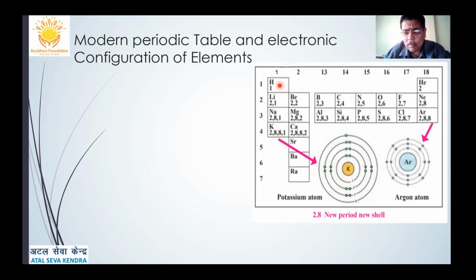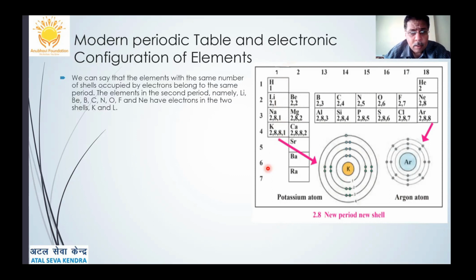Hydrogen's atomic number itself is 1, so it has only one electron in the s orbital. Lithium 2, 1, sodium 2, 8, 1, potassium 2, 8, 8, 1, and so on and so forth. So we can say that elements with the same number of shells occupied by electrons belong to the same period.